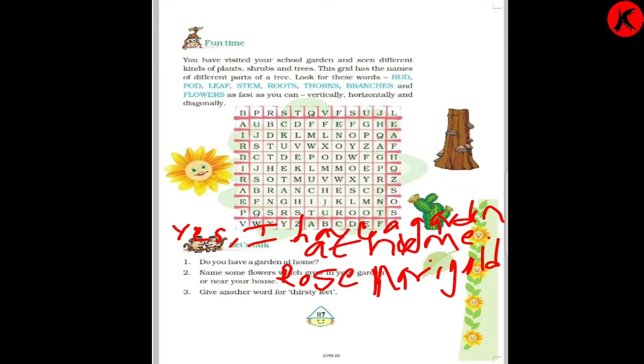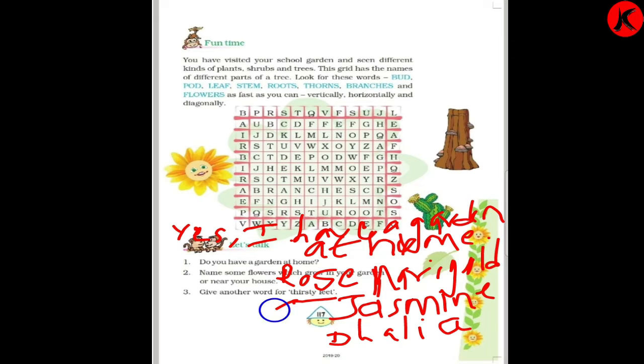M-A-R-I-G-O-L-D, marigold. Then it is jasmine, and then it is mogra also, or you can say it is dahlia, D-H-A-L-I-A, dahlia. Now give another word for the thirsty feet. Another name for the thirsty feet. So what will you give? Roots.